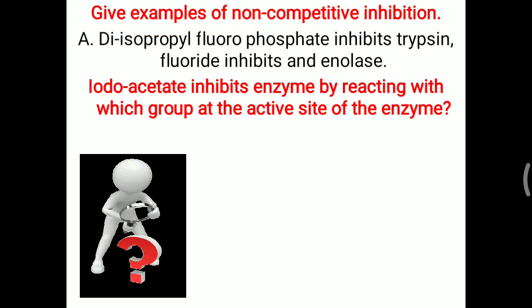Now, iodoacetate inhibits enzymes by reacting with which group at the active site of the enzyme? So iodoacetate is able to inhibit a group of enzymes, but at which particular group present over the active site of the enzyme? You have to remember, the sulfhydryl group. So this iodoacetate is able to inhibit all enzymes having a sulfhydryl or SH group at their active site.